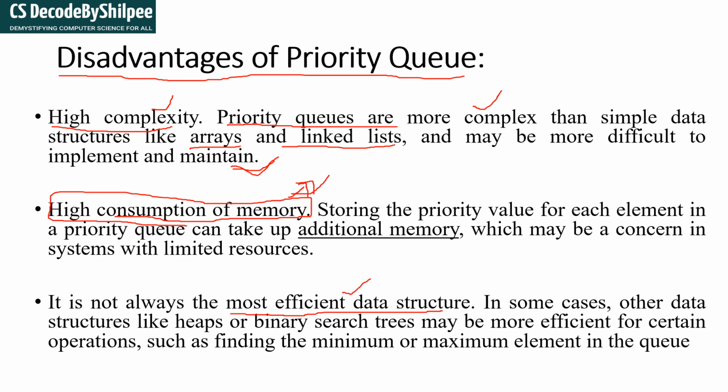So these are the disadvantages of the priority queue. That's all about the priority queue. In the next video I am going to explain the implementation of the priority queue using the STL library, as well as with an array. There are many data structures you can use to implement a priority queue, like array, queue, linked list and heap. Everything I will explain in the next video.